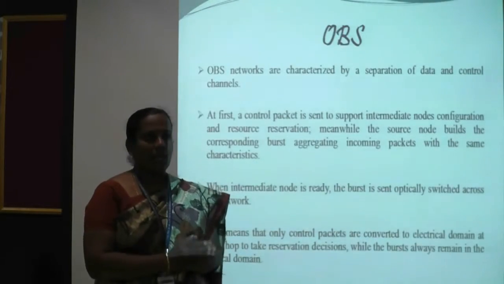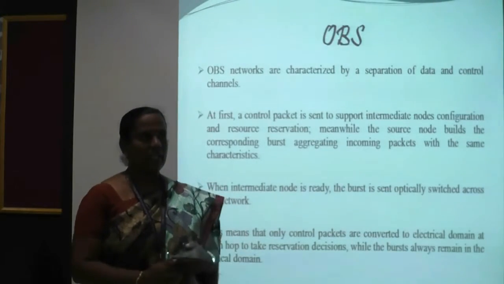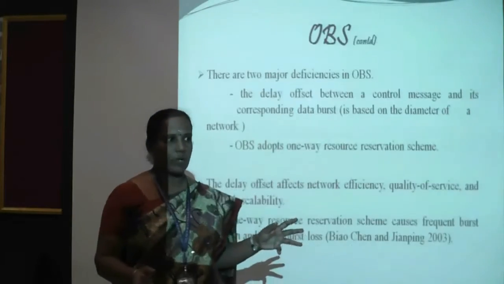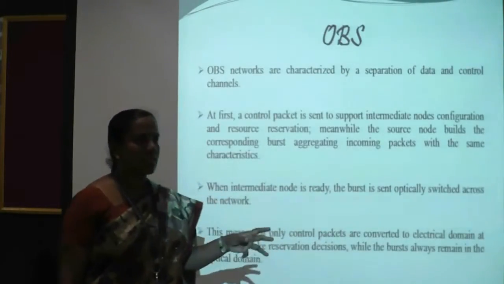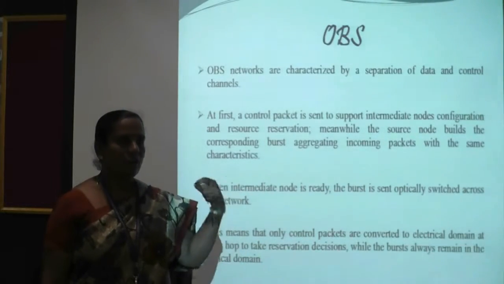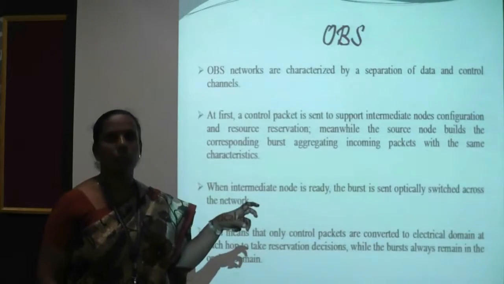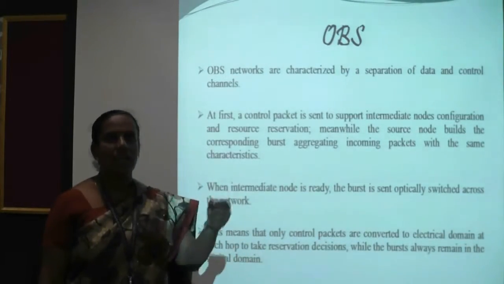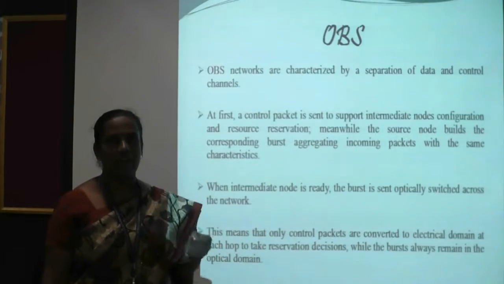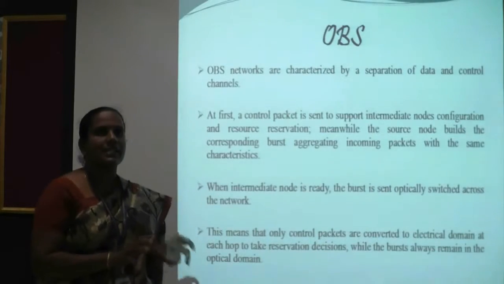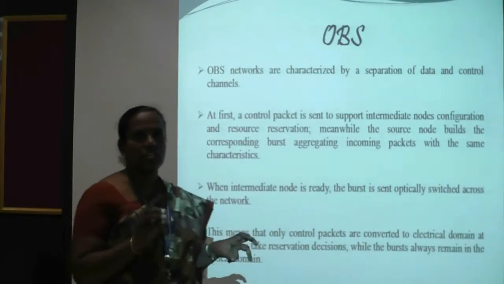In optical burst switching, the incoming data is characterized by two parts: one is the header and another one is the payload. The header is electronically processed, and this header will be processed first. The header first goes from the node to the intermediate node, and it searches whether the intermediate node is available or not. This is the concept of the resource reservation mechanism.